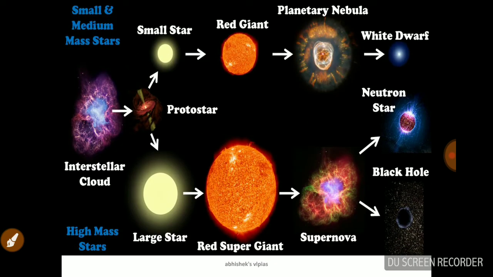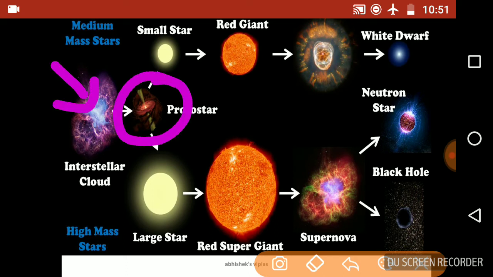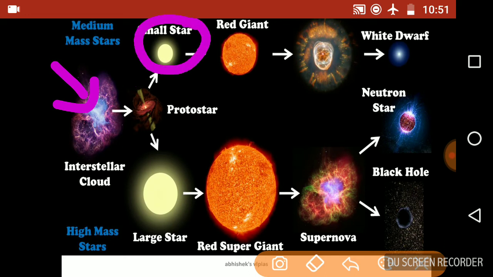So you can see this simple figure, and we start with the cloud first. The interstellar clouds give birth to the protostar, as you can see in this figure. And what happens to the protostar? If it is a small protostar, then it becomes a red giant. Okay, and the red giant becomes a white dwarf, and the white dwarf becomes a black dwarf. Like that it will move on.